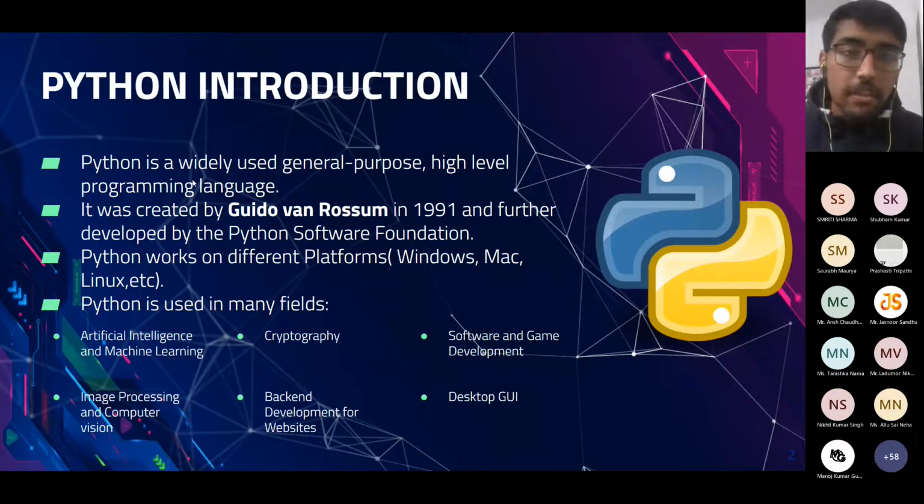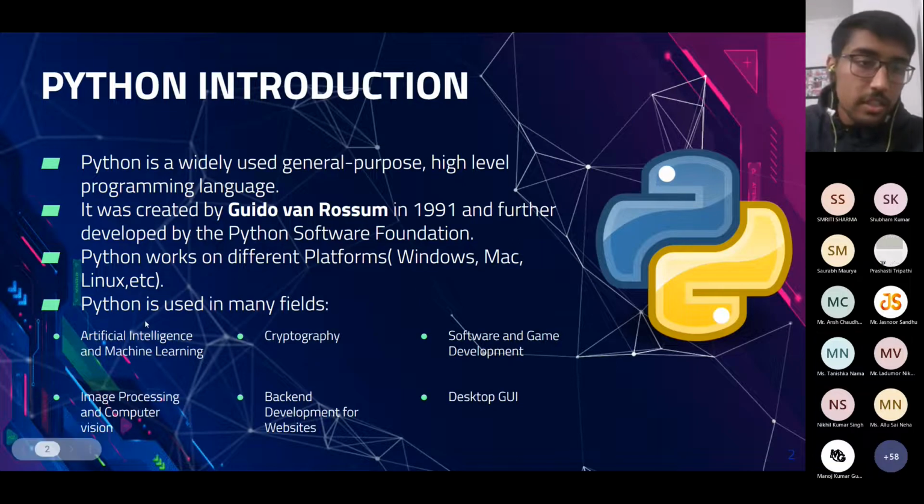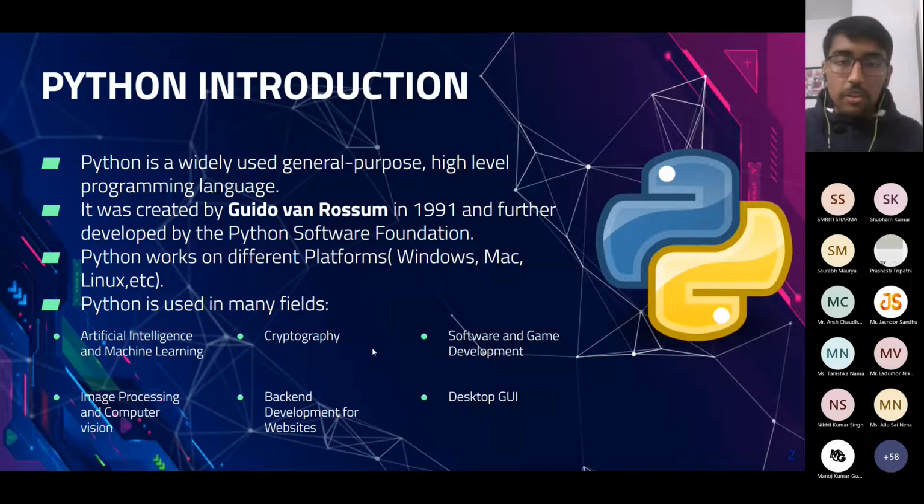Starting with Python. Python was created by Van Rossum in 1991. It was a widely used general purpose and high level programming language. Python works on different platforms like Windows, Linux, and Mac OS. Python is also used in almost every field, like machine learning, cryptography, software and game development, image processing, backend development, and desktop GUI.